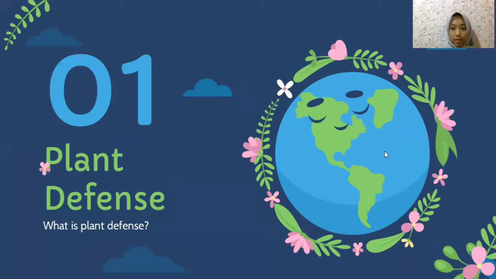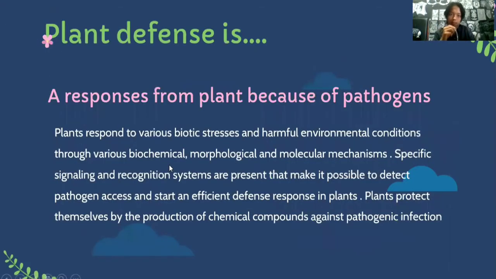1. Plant defense. Plant defense is a response from the plant because of pathogens. Plants respond to various biotic stresses and harmful environmental conditions through various biochemical, morphological, and molecular mechanisms. Specific signaling and recognition systems are present that make it possible to detect pathogen access and start an efficient defense response in the plant. Plants protect themselves by the production of chemical compounds against pathogen infection.